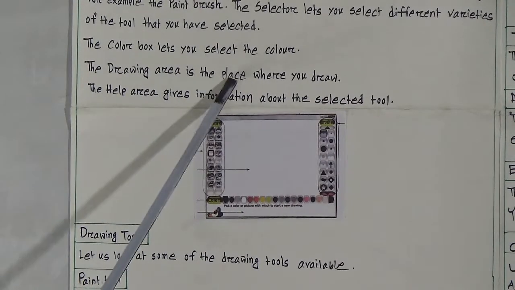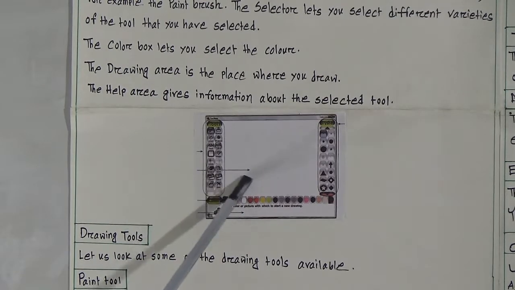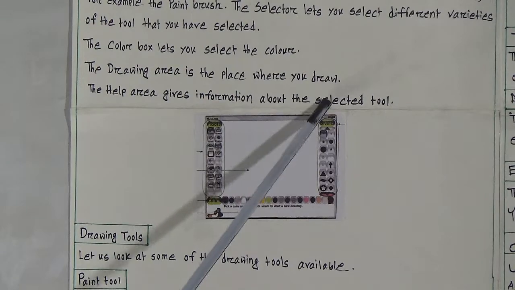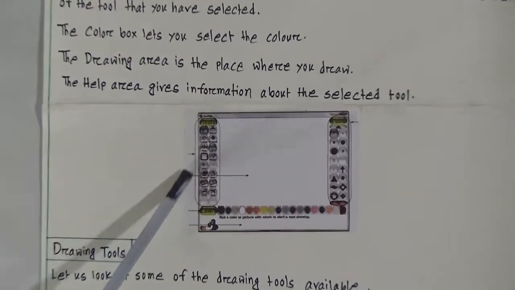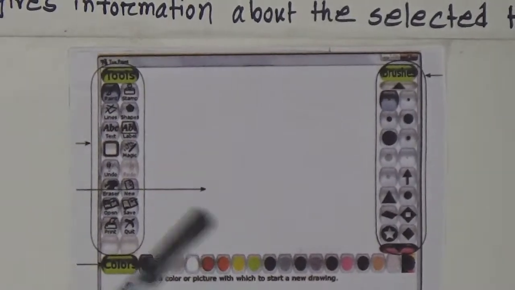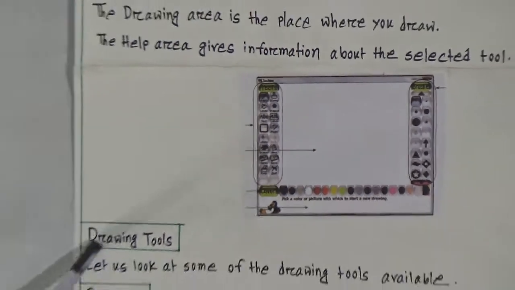The drawing area is the place where you draw. So look here, the indicator is drawing area. The help area gives information about the selected tools. So look here, help area, different types of selected tools are given. You can select any one to draw. So look here, drawing tools.